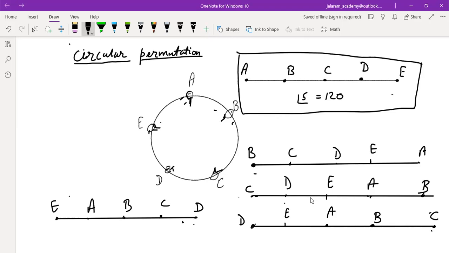Understood? Now, if we start with C, D, E, A, B, again this is the same arrangement. Is that clear to you? It means that in place of 5 arrangements, there will be only one arrangement if we arrange them along a circular path. Understood?